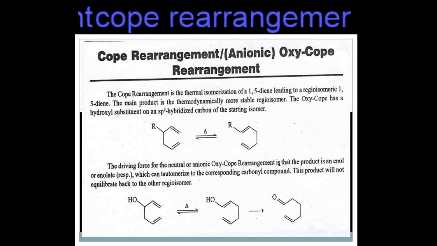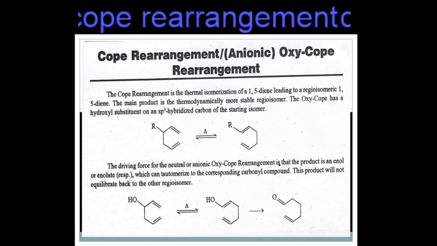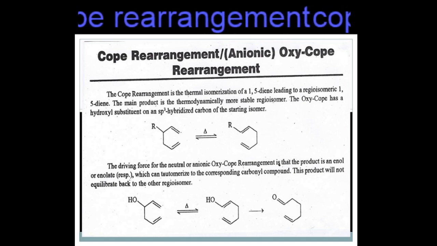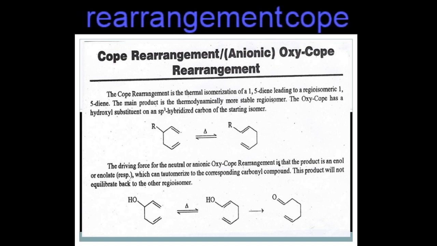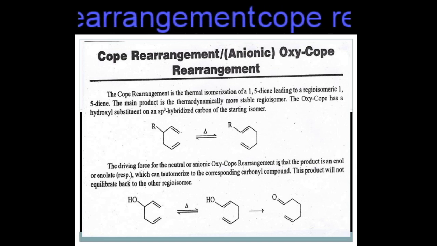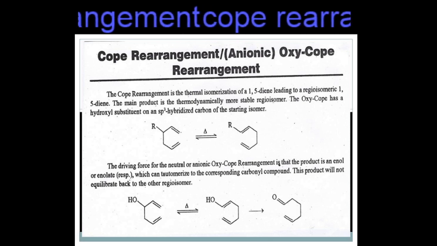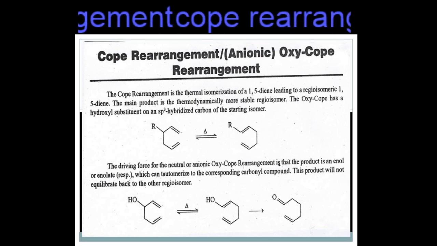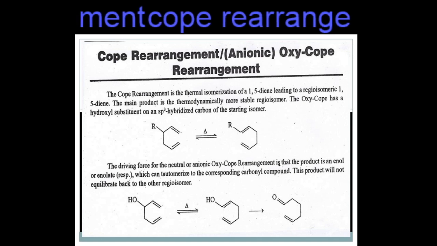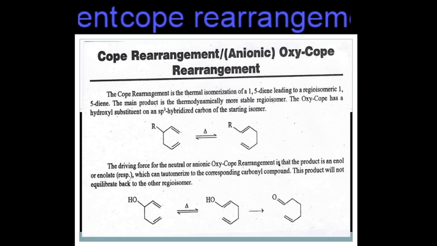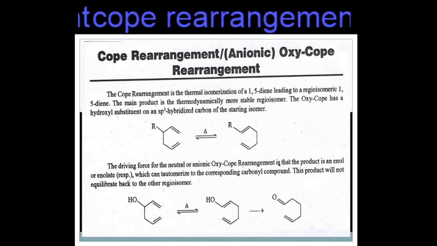Where one group is replaced by another group in a compound, it is called a substitution reaction. Another type is known as elimination reactions. An organic compound eliminates a group from its structure while retaining its stability. It is called an elimination reaction.